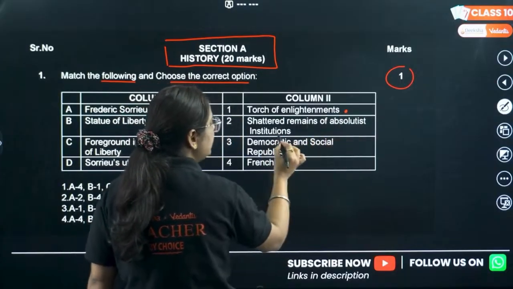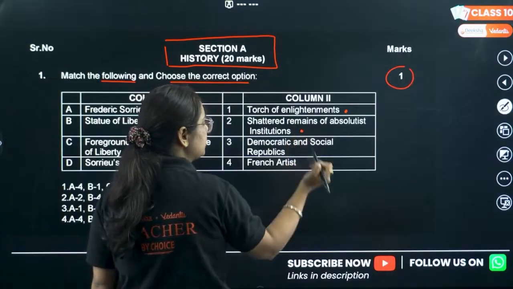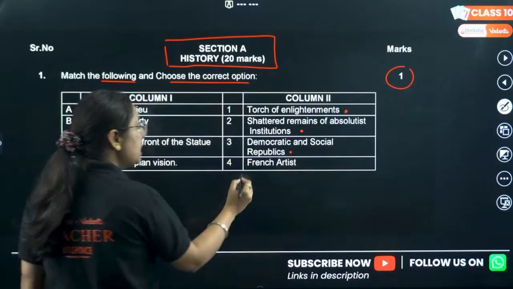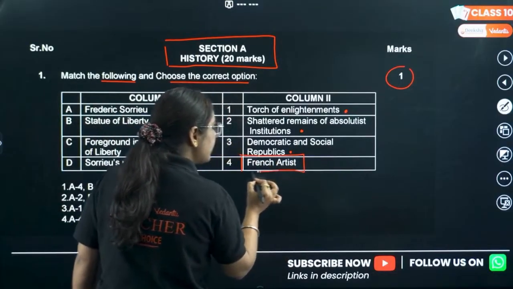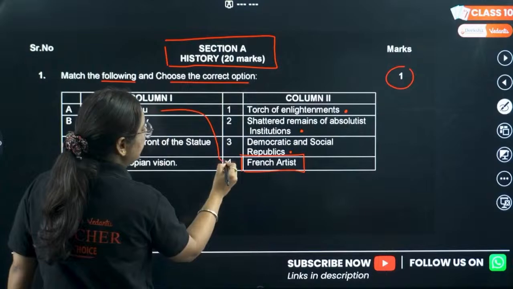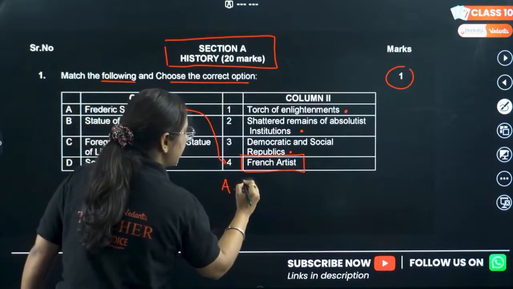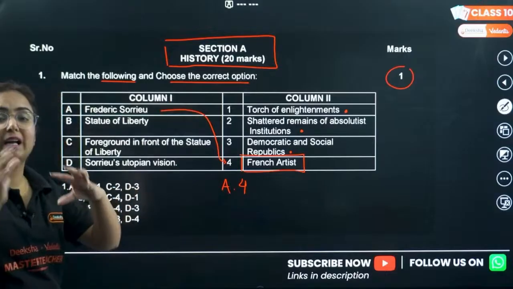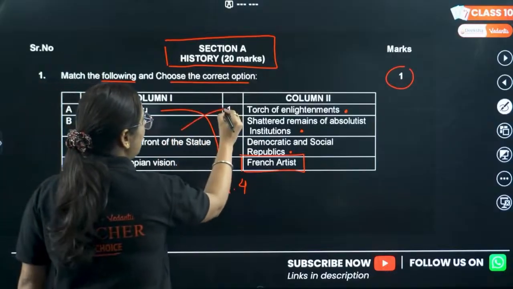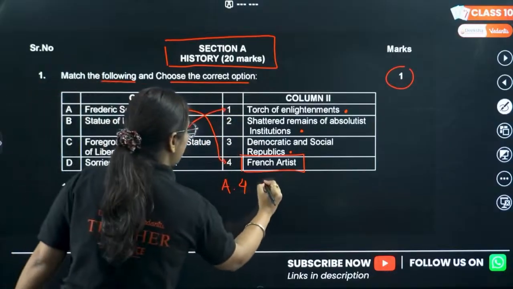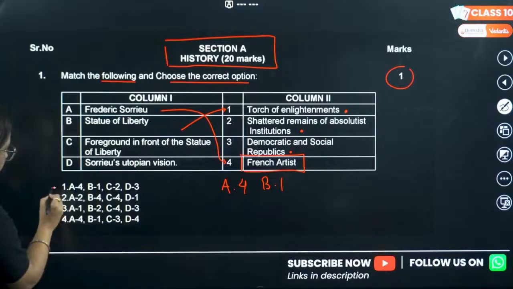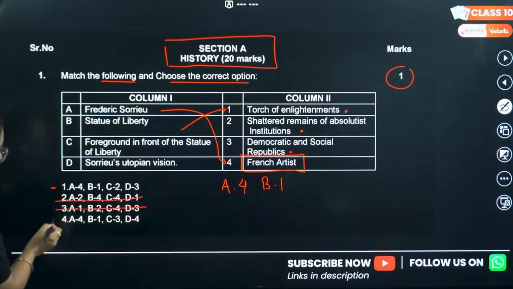Shattered remains of absolute institution. Okay, this is also from the same picture. Democratic and social republic. Okay, this is also from the same picture. But the fourth option is Frederick Sorrow, a French artist, and hence it is clear that for A it will be fourth. So I'm writing it sidewise so that at the end I can match whether my answer is matching with this or not. Statue of Liberty. Okay, we have something like Torch of Enlightenment here. So the B goes with 1. Let me check. Is there anything with A4 and B1? Okay, this is it. This is not. This is not. But this is also here.